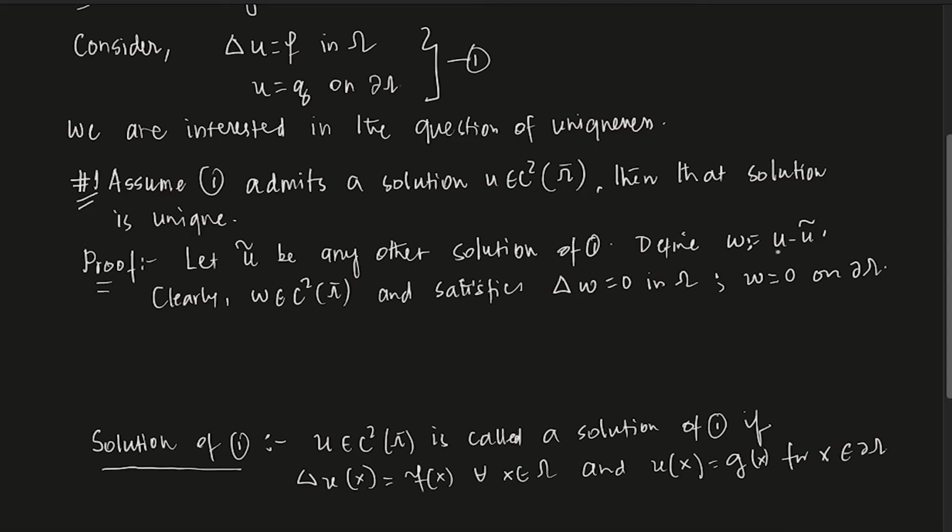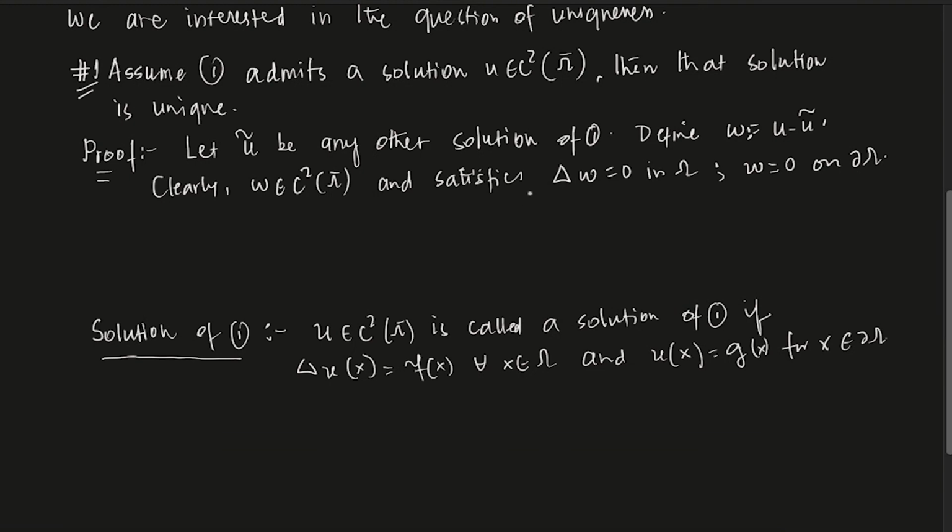Laplacian is a linear operator, right? So Laplacian of w is Laplacian of u minus Laplacian of u tilde. Laplacian of u is f, Laplacian of u tilde is also f. So Laplacian of w is going to be 0. Moreover, u is g on del omega and u tilde is also g on del omega, so w is 0 on the boundary. Essentially, if we define it like this, w solves the Dirichlet problem with zero data, but not the Poisson problem. So it is essentially a Laplace equation. w solves the Laplace equation.